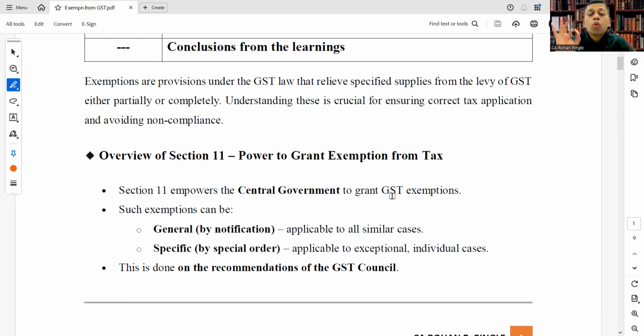Exemptions are provisions under the GST law that relieve specified supplies from the levy of GST either partially or completely. What exemption does is that it relieves specified supplies from the levy of GST either partially, meaning with conditions, or completely. Understanding this is crucial for ensuring correct tax application and avoiding non-compliance.